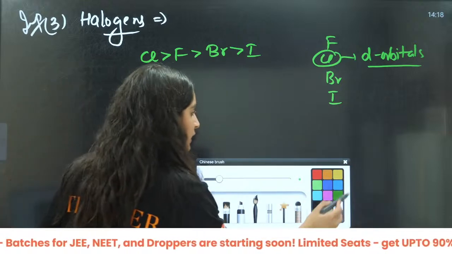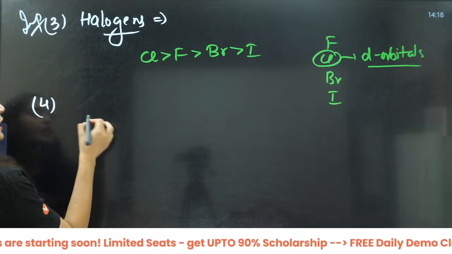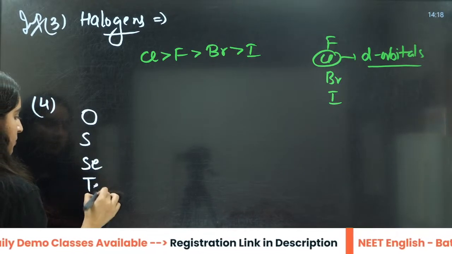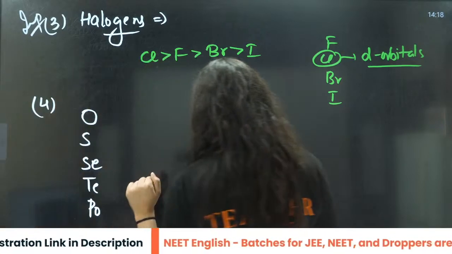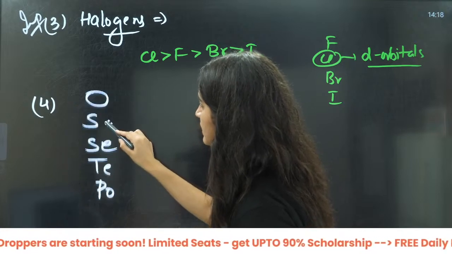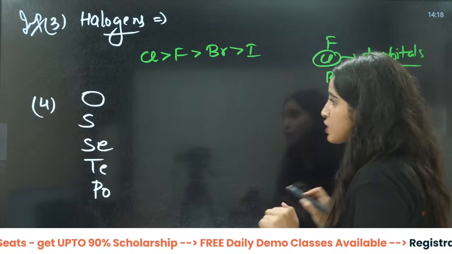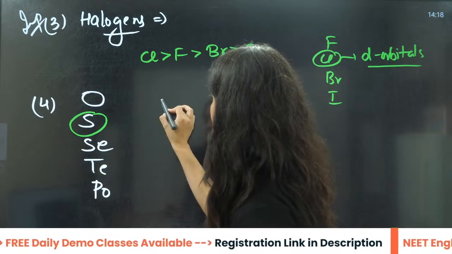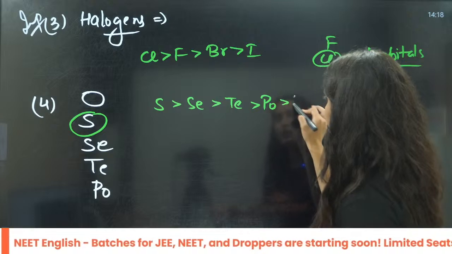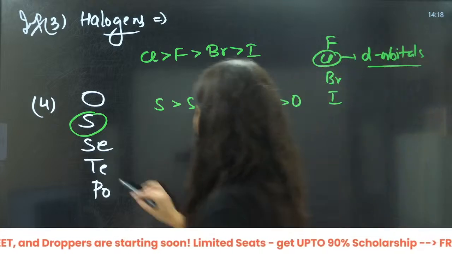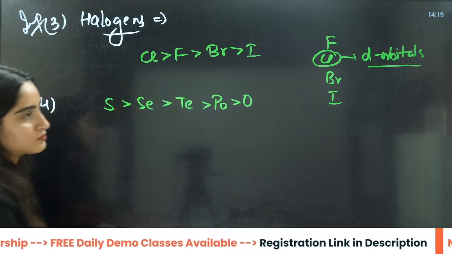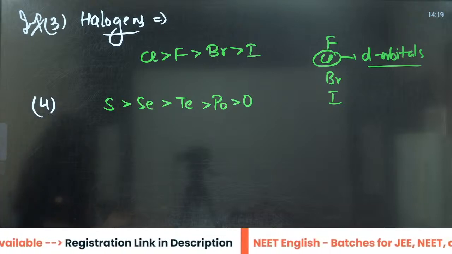Similarly, with others also, you have this oxygen family. Even here, because of the vacant 3d orbitals, the order is sulfur, then selenium, then polonium, then you will have oxygen at last. What is the reason behind that? Can you tell me why oxygen is at last?